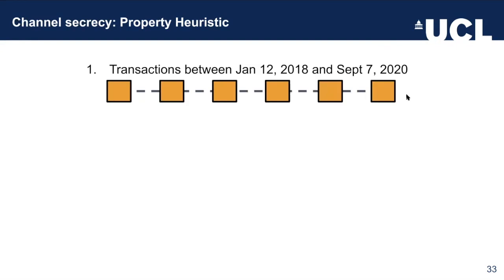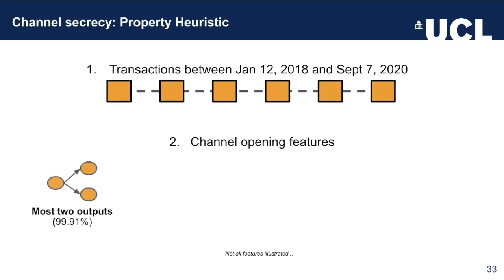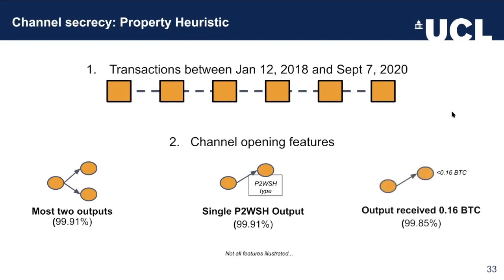We now explore the property heuristic. This uses features from transactions to identify the upper bound of private channels. We first find transactions which are between January the 12th and September 7th. These are our limits. We then filter these with the channel opening features. For example, firstly, we found that 99% of channels had at most 2 outputs. Secondly, over 99% of channels had a single pay-to-witness-script-hash as an output, and that in 99% of these channels, the output had received less than 0.16 Bitcoins. There are other features, however, they're not all iterated.